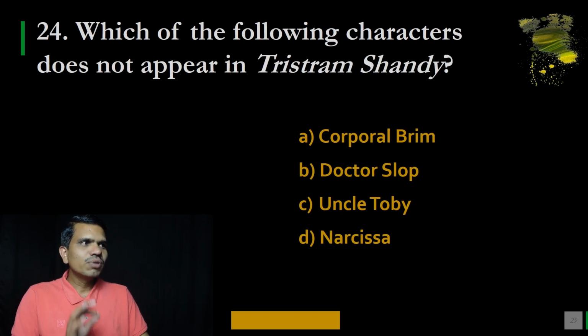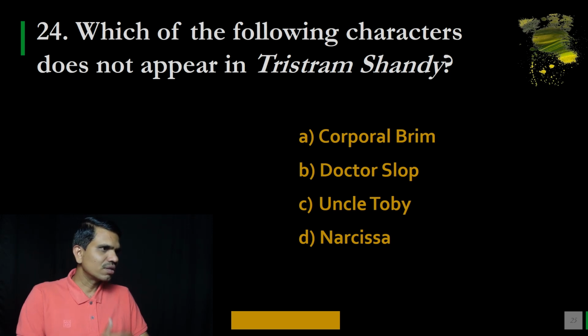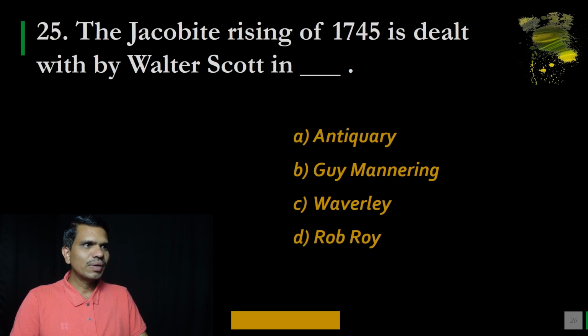24. Which of the following characters does not appear in Tristram Shandy? A. Corporal Bream, B. Dr. Slop, C. Uncle Toby, and D. Narcissa. And the correct option is D. Narcissa. 25. The Jacobite rising of 1745 is dealt with by Walter Scott in A. Antiquary, B. Guy Mannering, C. Waverley, and D. Rob Roy. And the correct option is C.